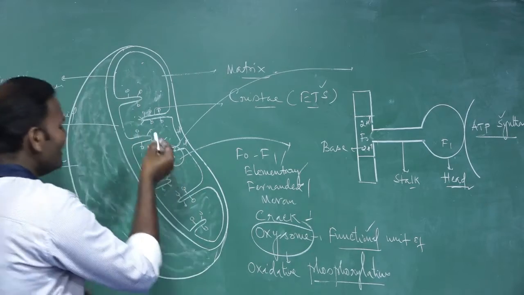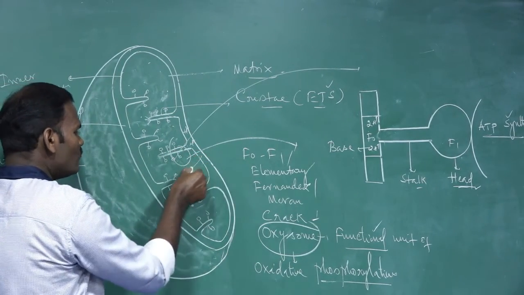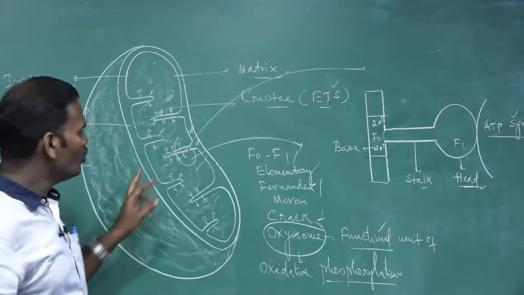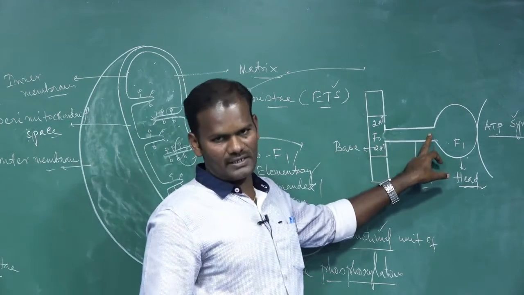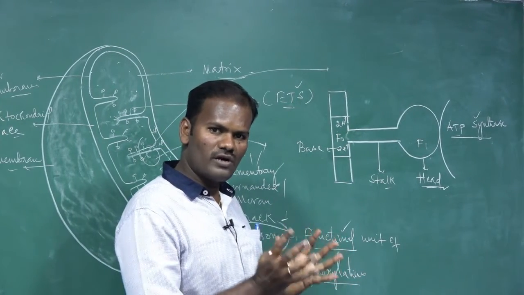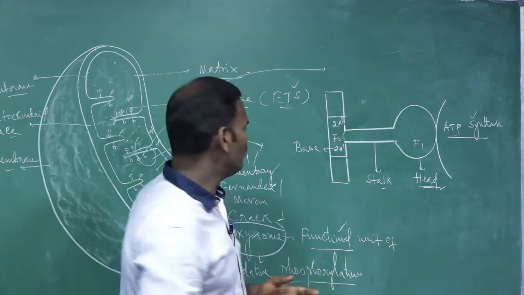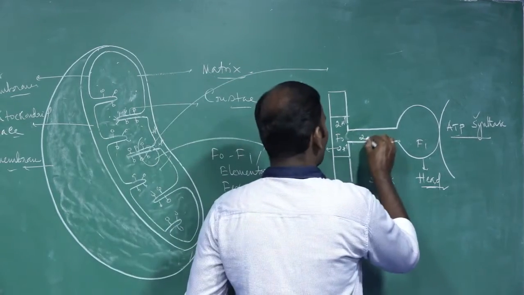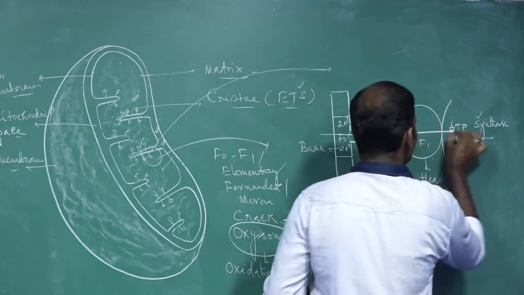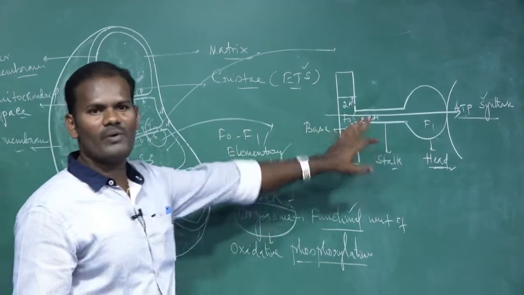So how do these protons present in the inner membrane get into the matrix? They diffuse through these F1 particles. There is no other way. If the accumulation of protons is high, they create a proton motive force. Due to the proton motive force, these protons are released into the matrix through the F1 particles.